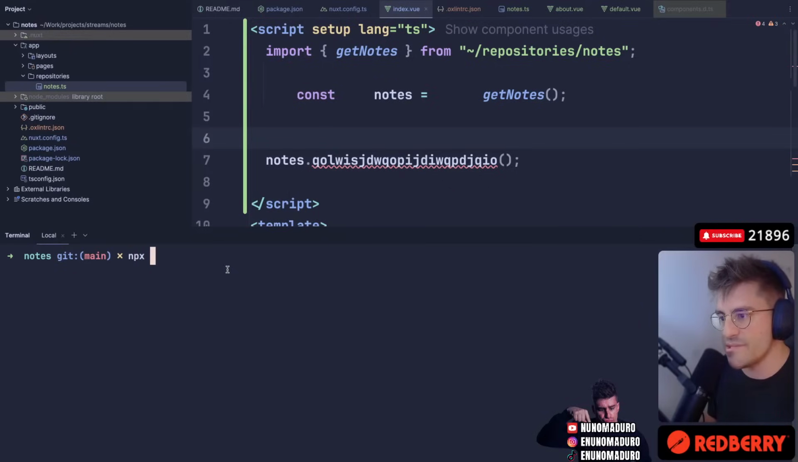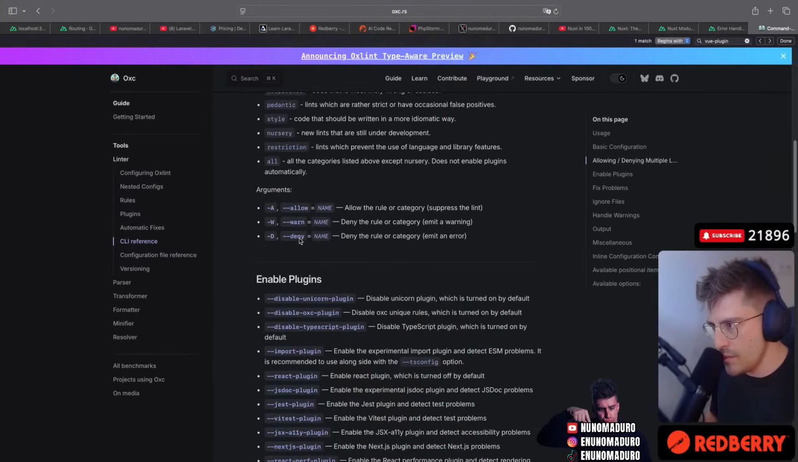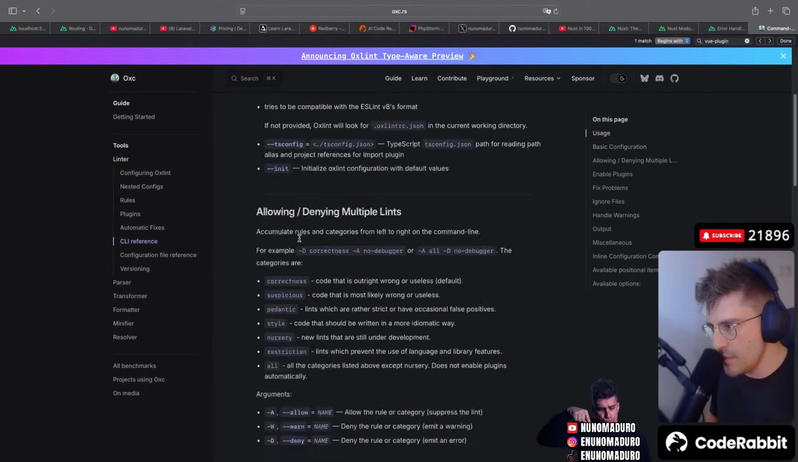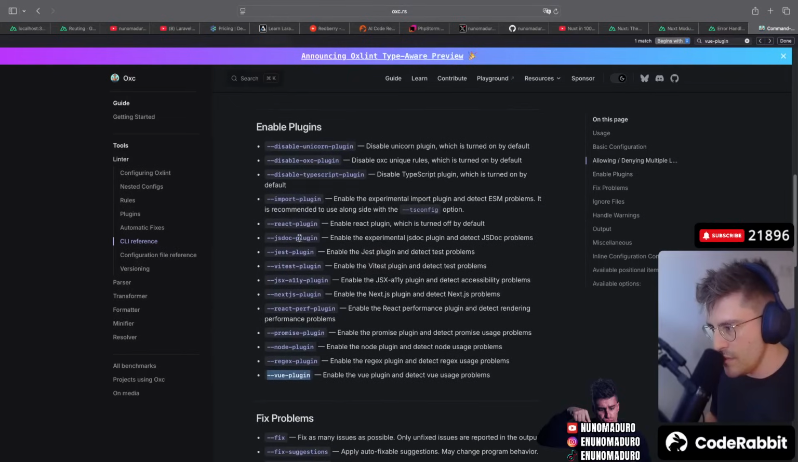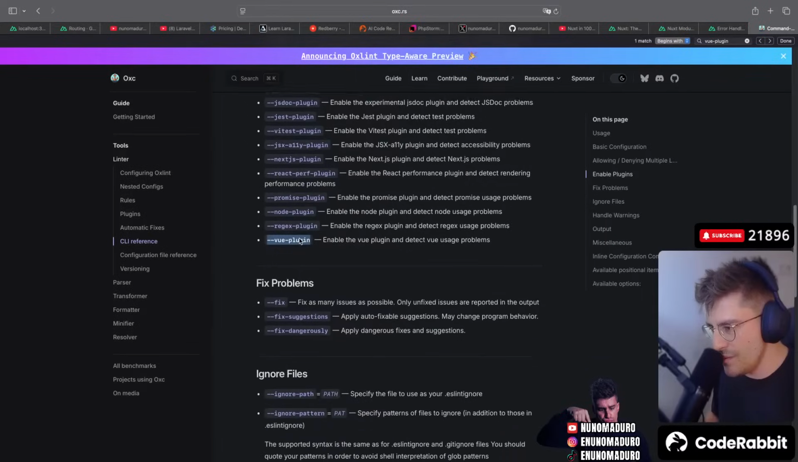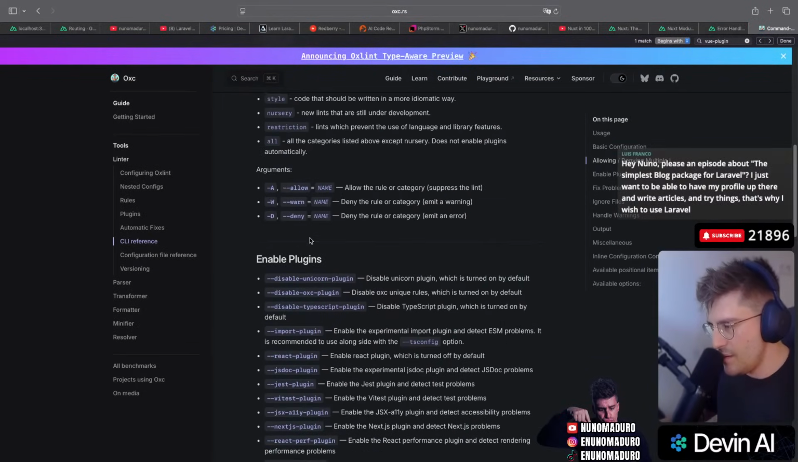Okay, npx oxlint enable the Vue plugin. Allowing multiple hints. Enable the Vue plugin to detect Vue problems. Oh my god.